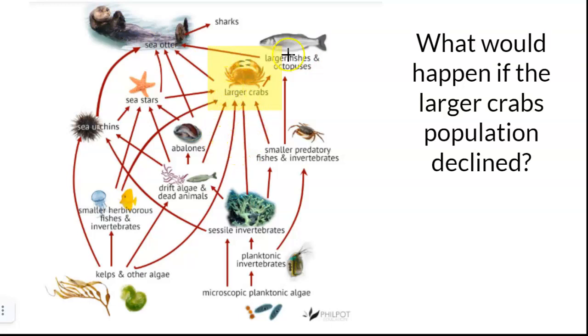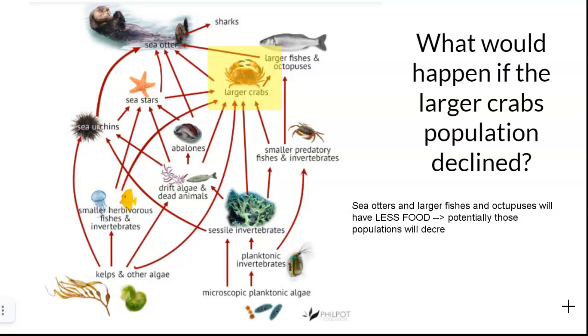Why are they connected that way? Well, because they're eating one another. So what's going to happen if they're no longer connected? Well, sea otters and larger fishes and octopuses will have less food, because if there's not as many larger crabs, there's not going to be as much food for them. And if there's less food, then potentially those populations will decrease because they'll be dying of hunger, right? If there's not enough for them to eat, they're going to die.